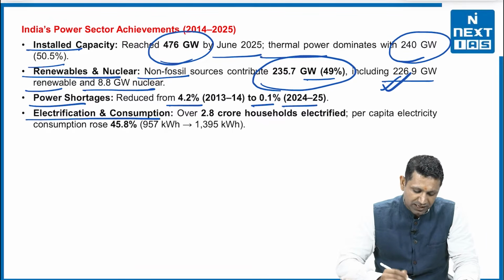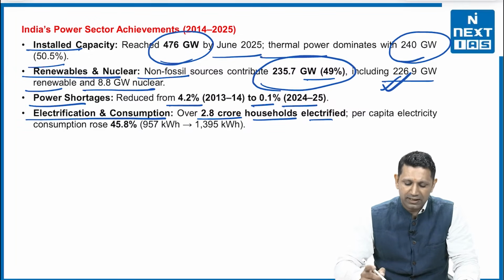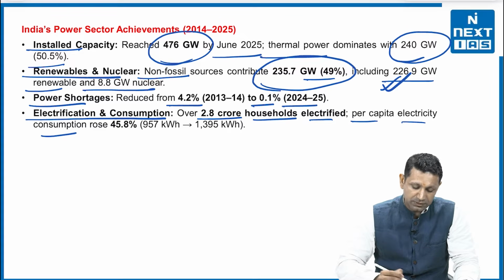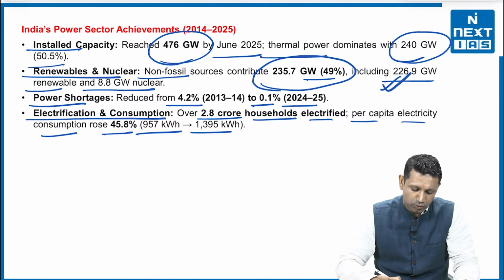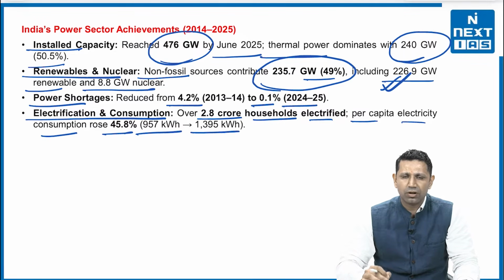Next is the electrification and consumption. Over 2.8 crore households have been electrified. Per capita electricity consumption has risen 45.8%. It was previously 954 kilowatt hour. Now it has increased to 1395 kilowatt hour.